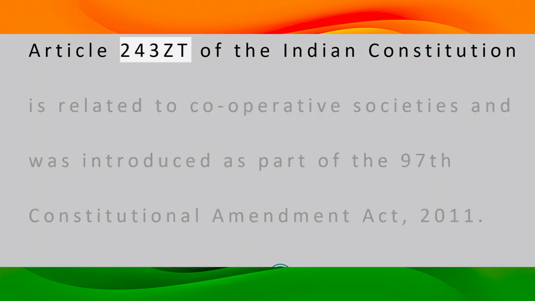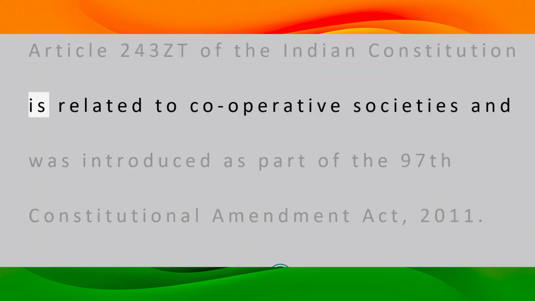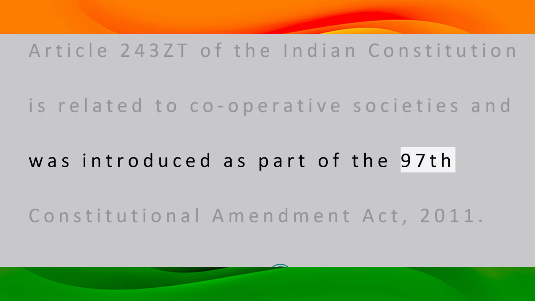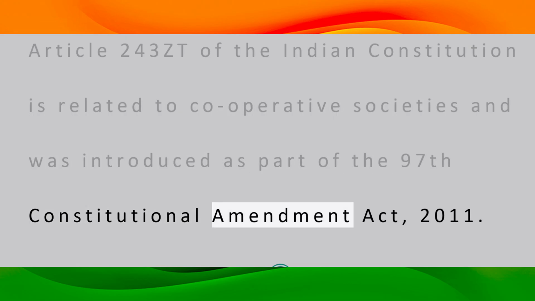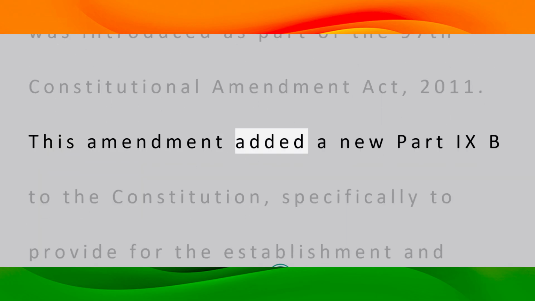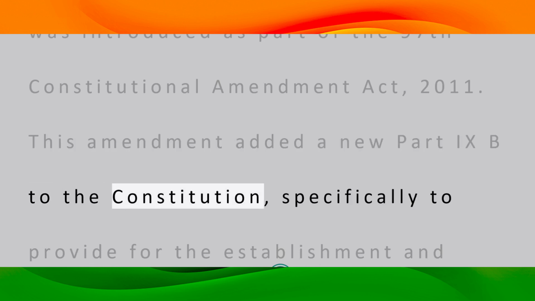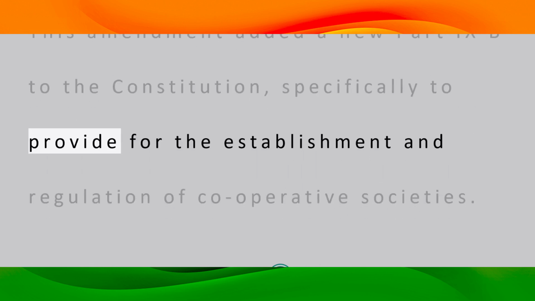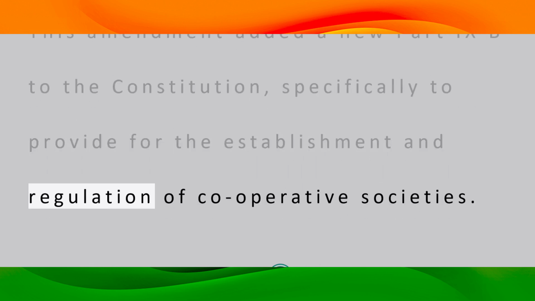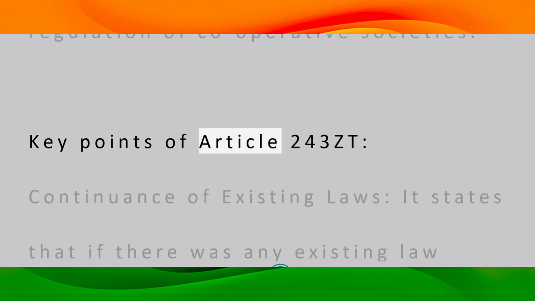Article 243Z of the Indian Constitution is related to cooperative societies and was introduced as part of the 97th Constitutional Amendment Act, 2011. This amendment added a new Part 9B to the Constitution, specifically to provide for the establishment and regulation of cooperative societies. Key points of Article 243Z.